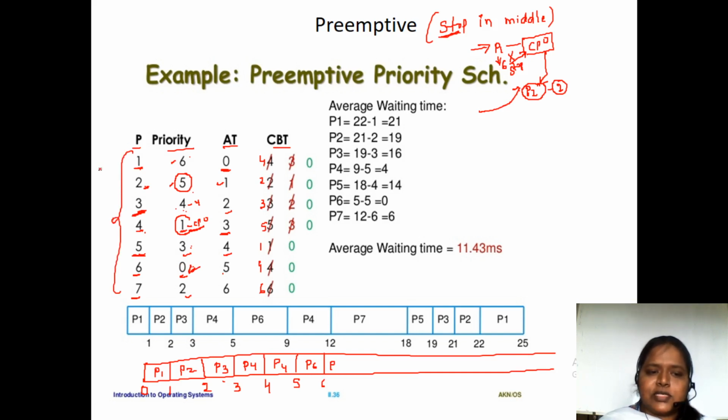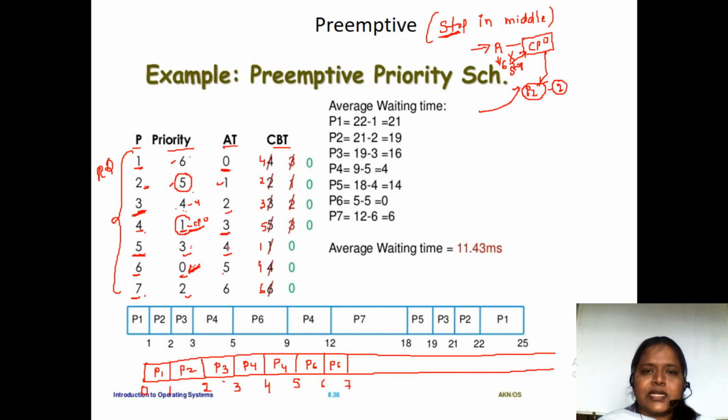Now all the processes are there in the ready queue. You need not consider which process will come at what time. You have to follow the non-preemptive scheduling algorithm, so you check the priorities and then execute the task. At 6 milliseconds, the 7th process came, but P6 has the highest priority, as 0 is the highest priority.